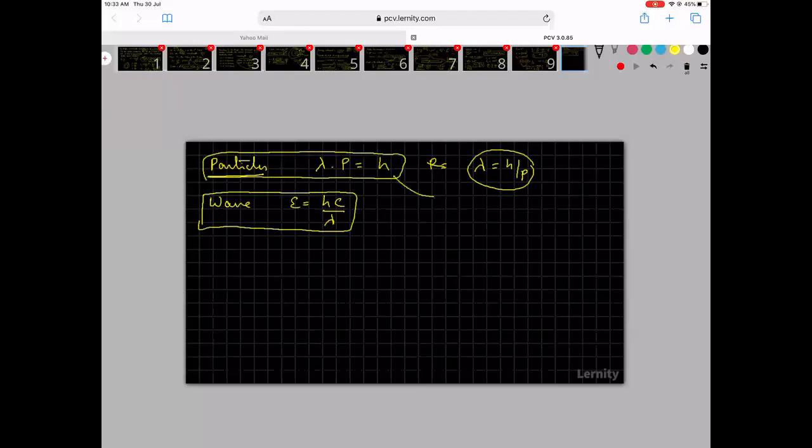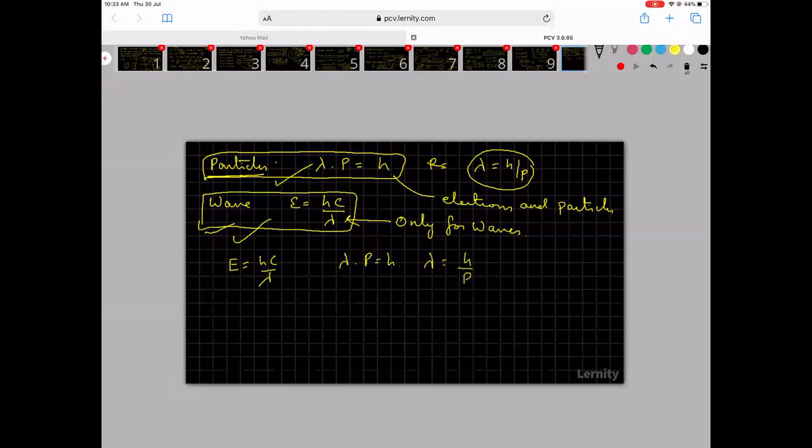Now this can be applied for electrons and particles. This can be applied only for waves. So this is also correct. But this is applied for particles and this is applied for waves. So that is very important. This is a very good question. A lot of you might not have figured it out. Please understand. Whenever there is a wave, energy is equal to hc by lambda. Whenever there is a particle, lambda into p is equal to h, or lambda is equal to h by p.